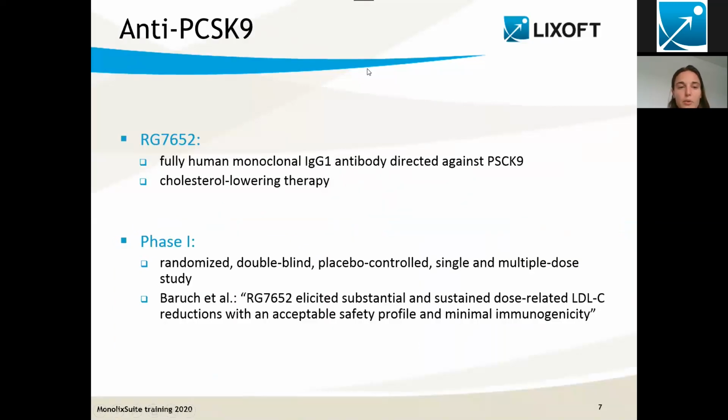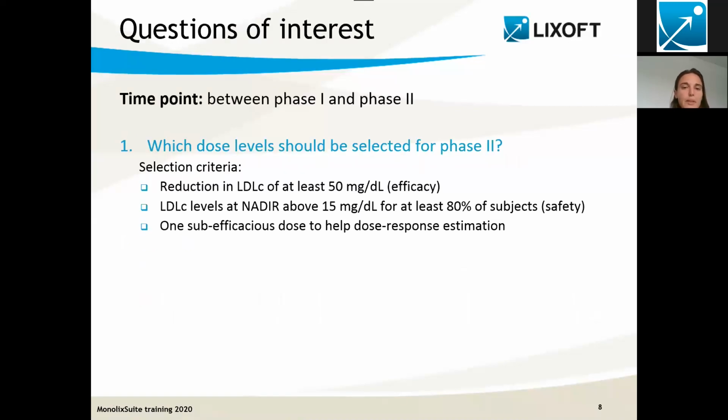So the drug we will work with is called RG7652. It is a fully human monoclonal IgG1 antibody directed against PCSK9, and it has been developed as a cholesterol-lowering therapy. The phase 1 has shown that this drug elicits substantial and sustained dose-related LDL-C reductions with an acceptable safety profile. So here again, we are at the time point between phase 1 and phase 2, and by discussing with the team, several questions have emerged.